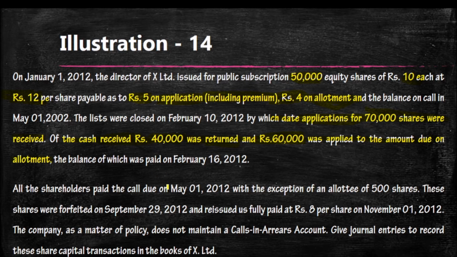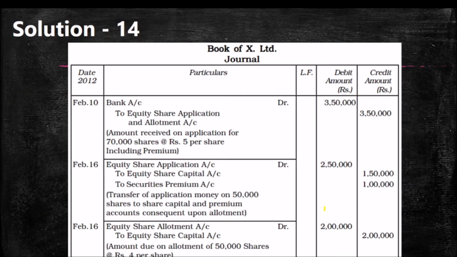All the shareholders paid the call on May 1st, 2012, with the exception of an allottee of 500 shares. These shares were forfeited on September 29, 2012 and reissued fully paid up at rupees 8 per share. The nominal value is 10, but they were reissued at rupees 8 per share. So we have to write the entries. Please follow all the journal entries with my explanation.